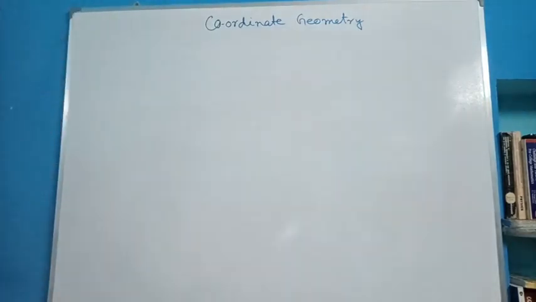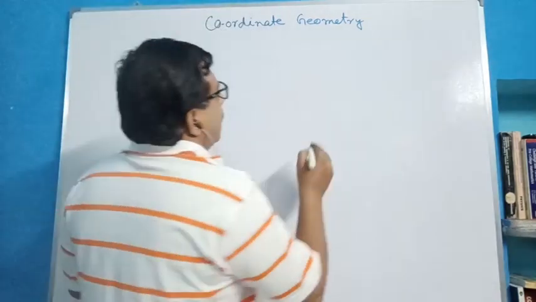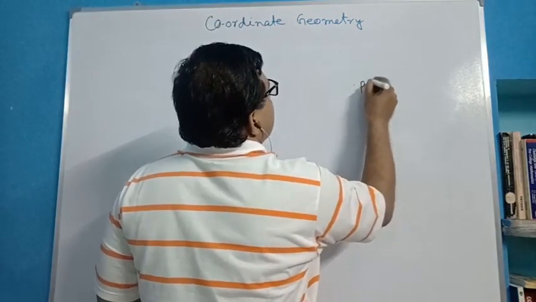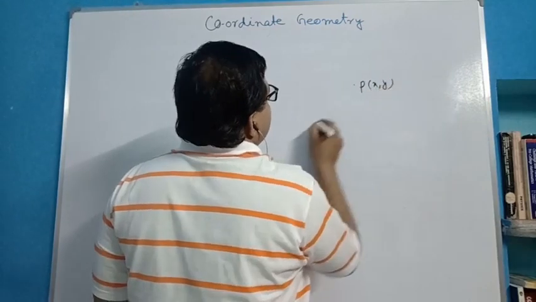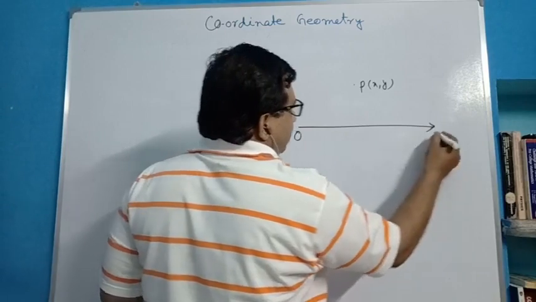First, before distance between 2 points, we introduce the polar coordinate system. It is not in class 9. Suppose P is a point (x, y), and let OX be the initial line.